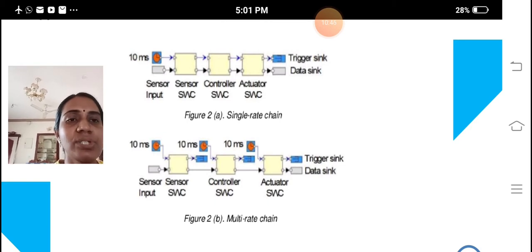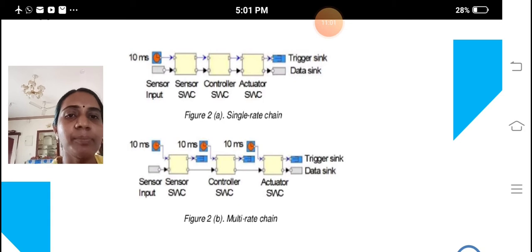This diagram shows the single rate chain controller and the multi-rate chain controller unit. In the single chain, the trigger sync and data sync, everything will be connected at a particular time period. Every 10 milliseconds we are monitoring these three units. In the second diagram, we separate the chain control, that is, a separate link is given for every sensor unit.